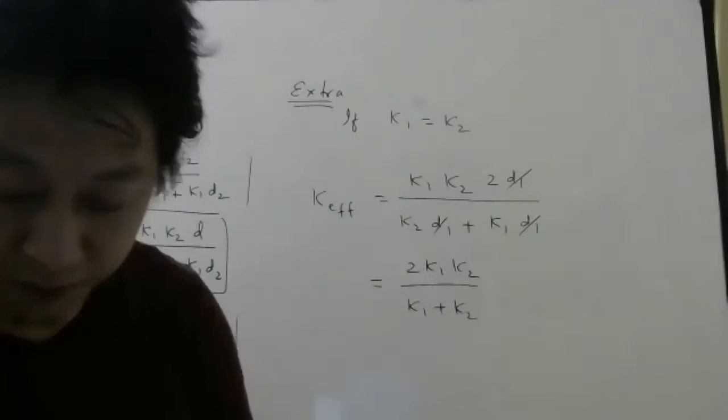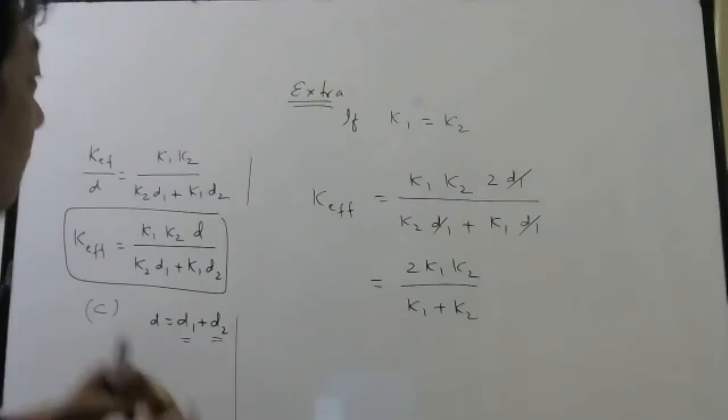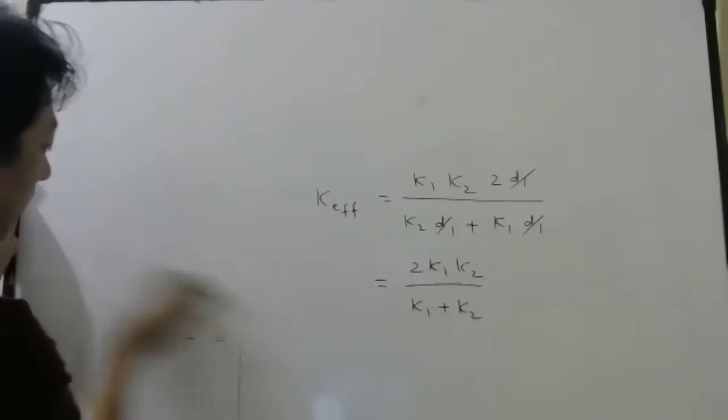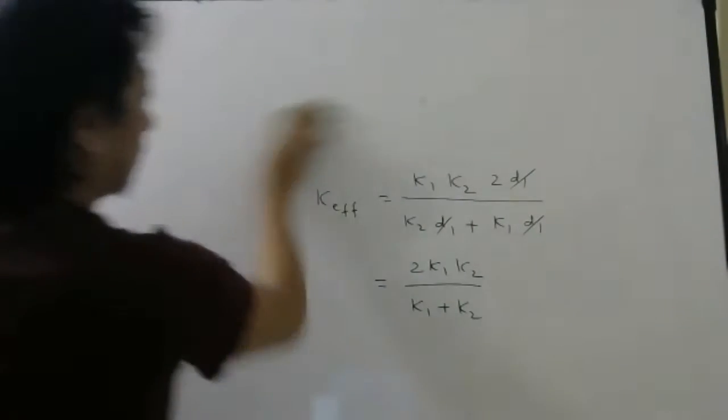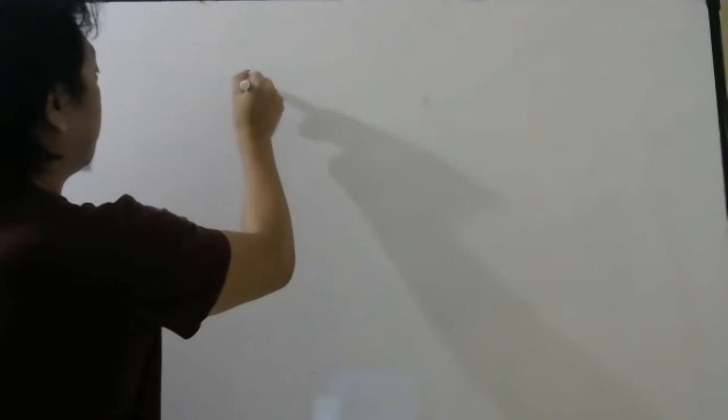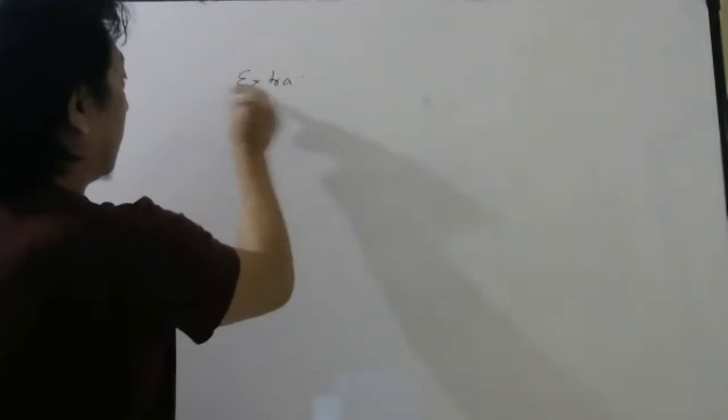Okay, try one problem now, everyone. This is extra, okay? And all these extra questions, I'm saying to you, may come for your next PT. So concentrate.